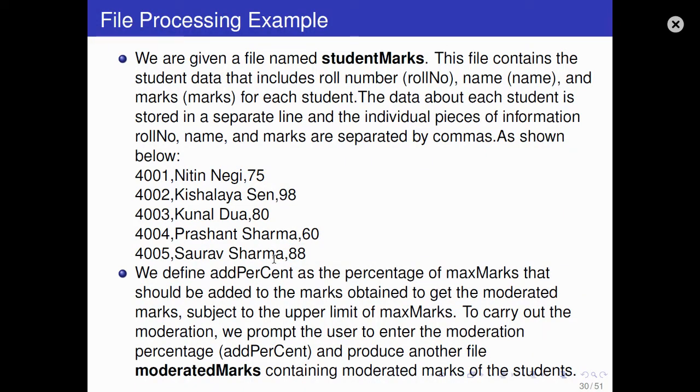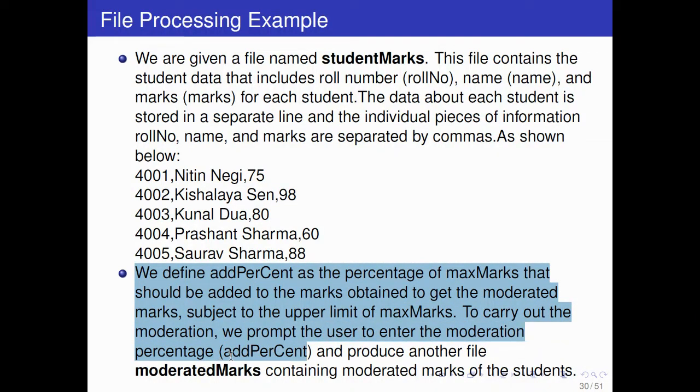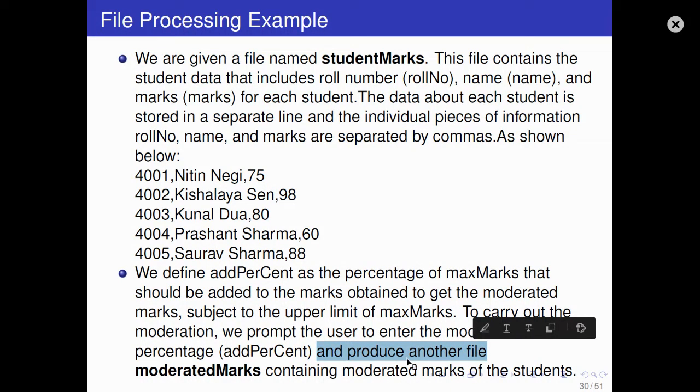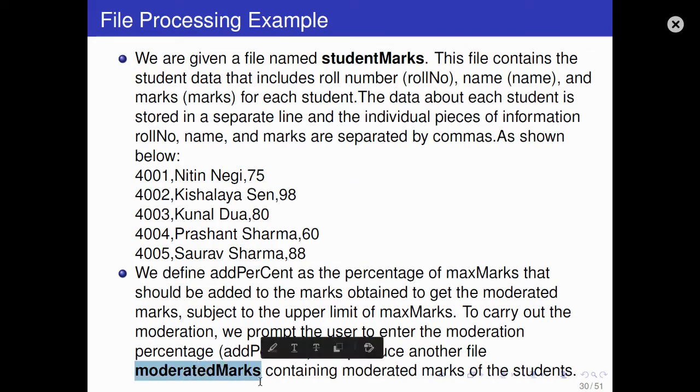Suppose we want to add 5%. We define add percent as a percentage of max marks that should be added to the marks obtained to get the moderated marks, subject to the upper limit of maximum marks. To carry out the moderation, we prompt the user to enter the moderation percentage, add percent. So how much percent you want to add? And produce another file containing roll number, name, and moderated marks. The file name may be moderated marks, containing moderated marks of the students.